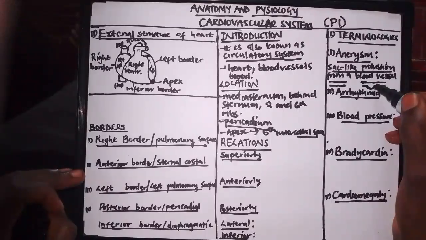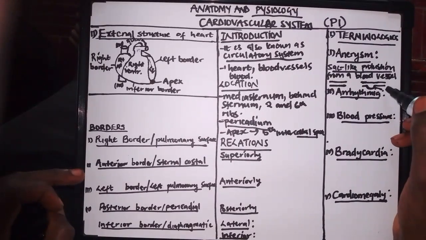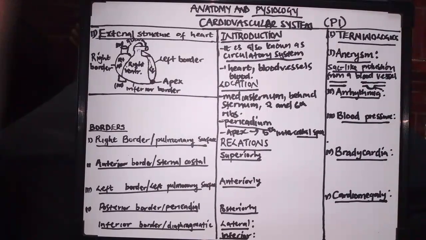This part which is coming out is what is known as an aneurysm, a protrusion of a blood vessel, and this can be caused by a weak spot in a blood vessel. So if a blood vessel, for example an artery, has a weak spot, that spot can form an aneurysm.